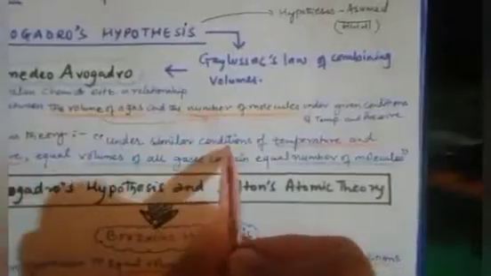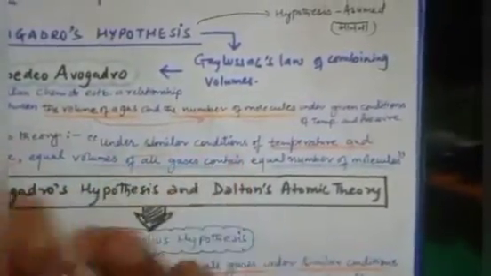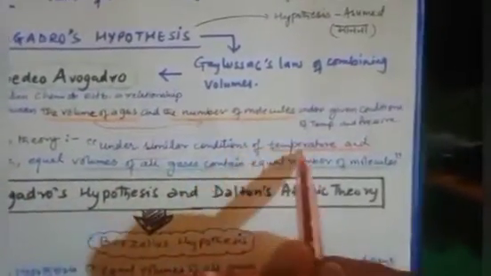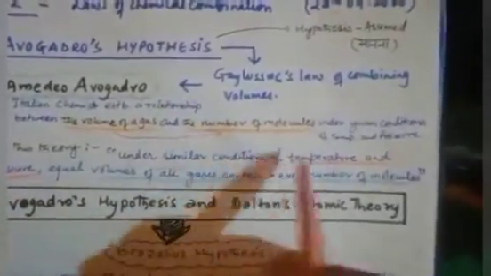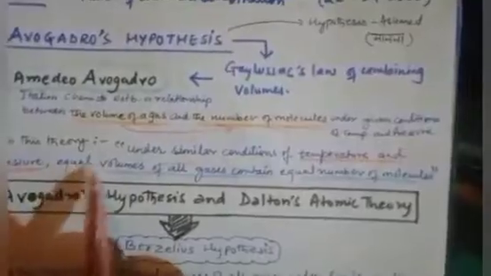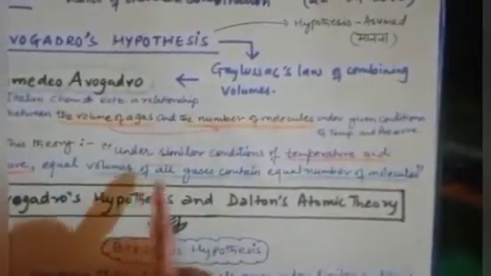Okay, so he worked on the relation between volume of gas and number of molecules under a given condition of temperature and pressure. It can be NTP. According to this theory, under similar conditions of temperature and pressure, equal volumes of all gases contain an equal number of molecules.